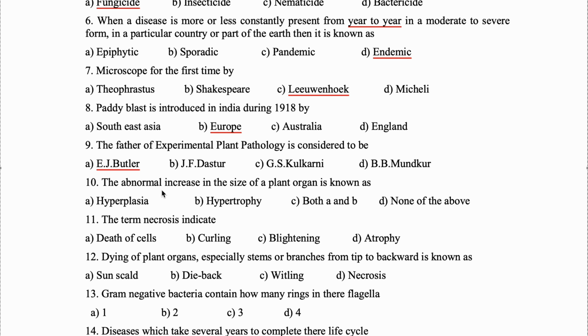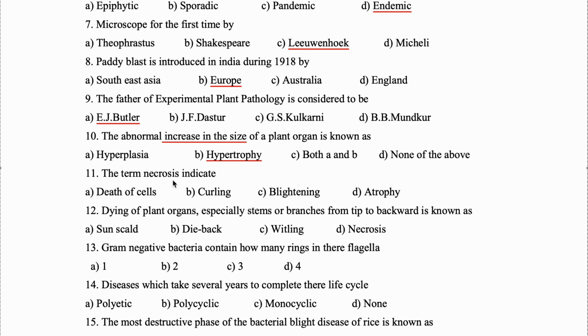Next, the abnormal increase in the size of a plant organ is known as hypertrophy. Now, hypertrophy is the increase in size, but when we will see the increase in the number of cells, then it will be hyperplasia.